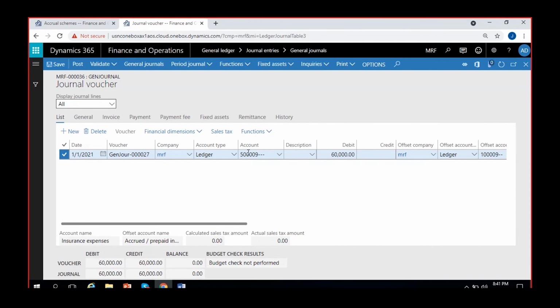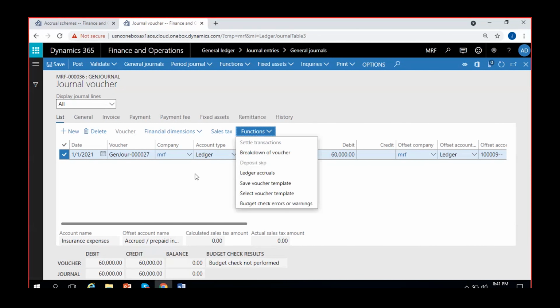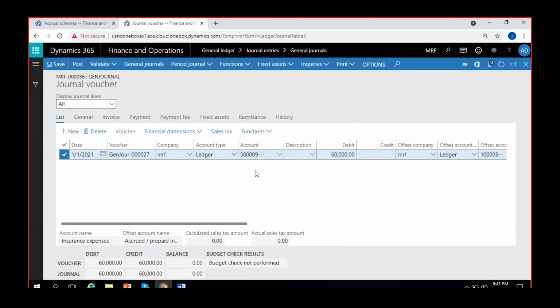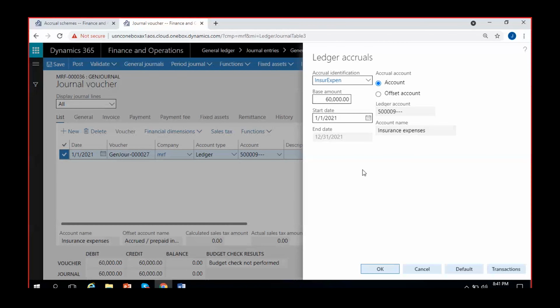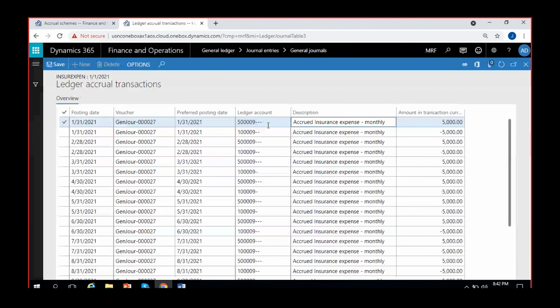So let me try to apply the scheme properly and I'll post this journal. Go to ledger accruals, apply the scheme, insurance expense. Then if we click on account and on transactions, you can see these transactions. This insurance expense is debited and this one is credited, the asset account or accrued insurance expense account. If I select offset here, I can see the offset account, which is the accrued prepaid insurance account.